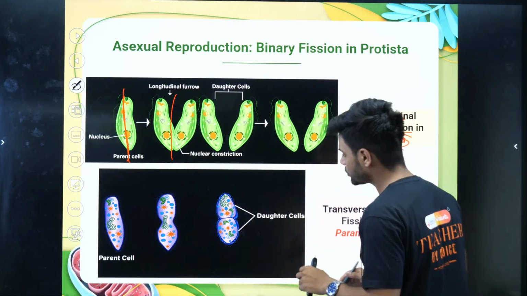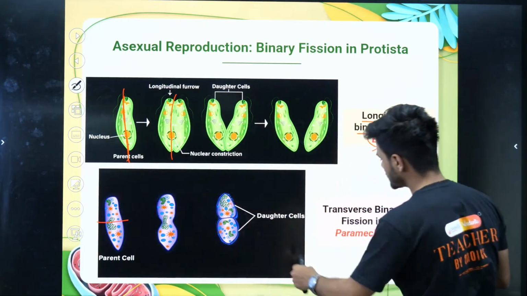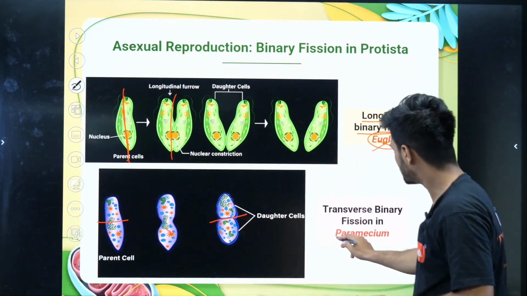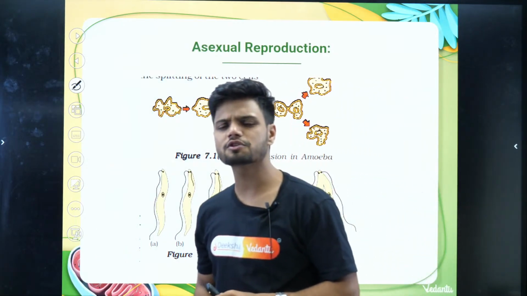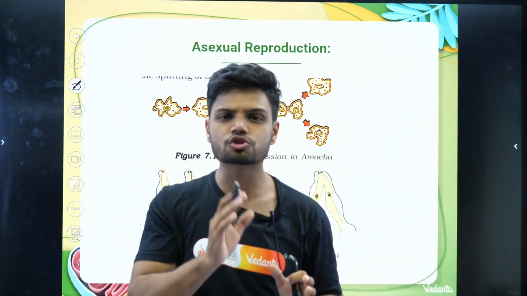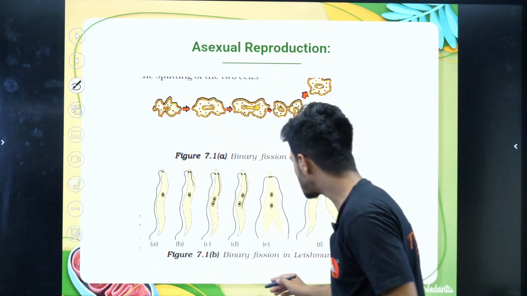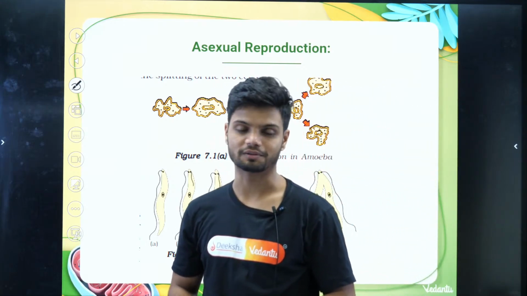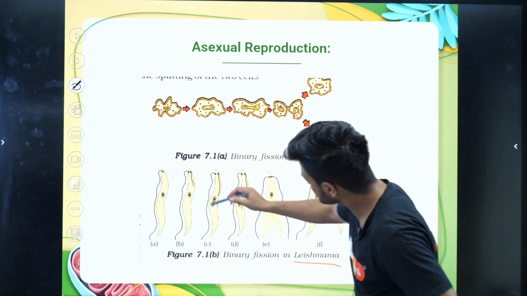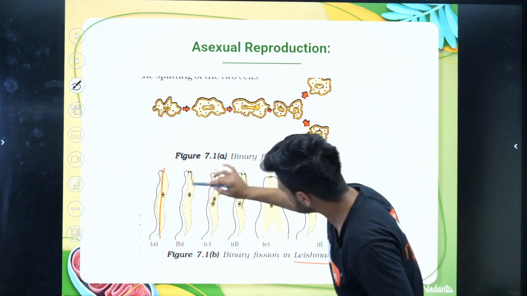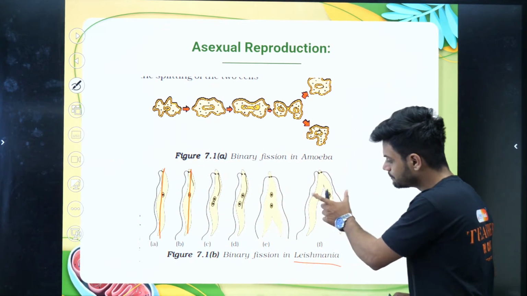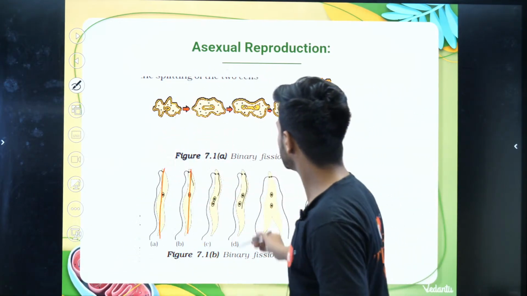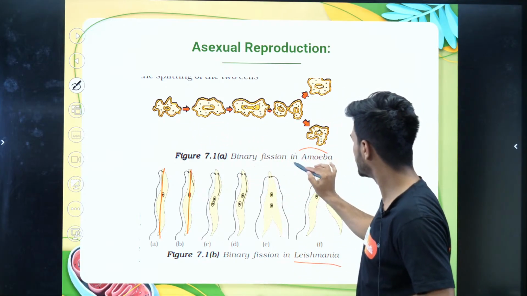Then there is something called transverse division. One cell will divide transversely, and Paramecium is the example here. The example given in your NCERT for longitudinal division is Leishmania, which is responsible for Kala Azar. If you look at the Leishmania here, it is dividing longitudinally like this. Can you see? Longitudinal binary fission.